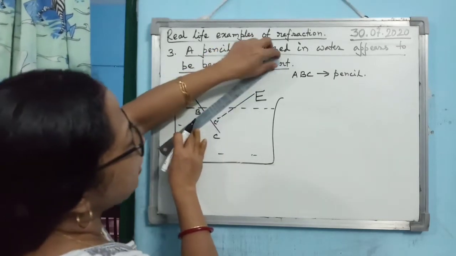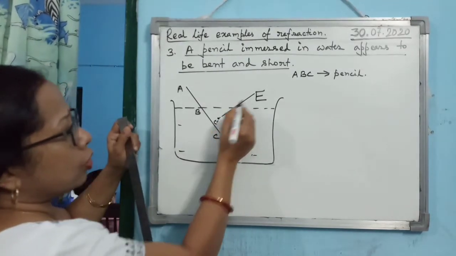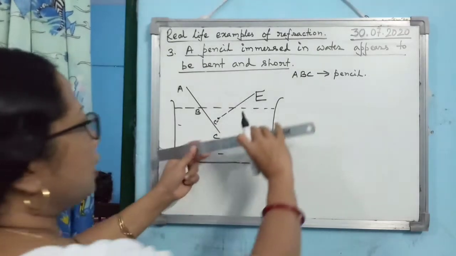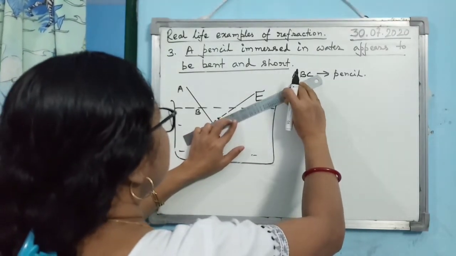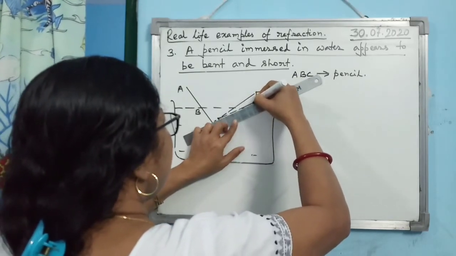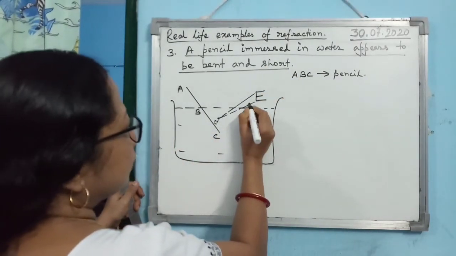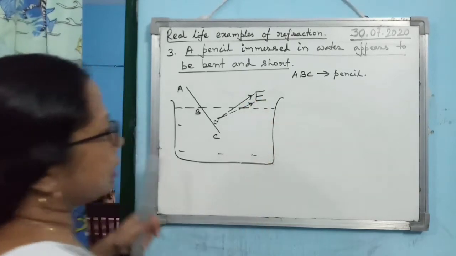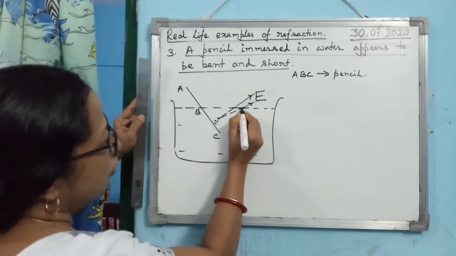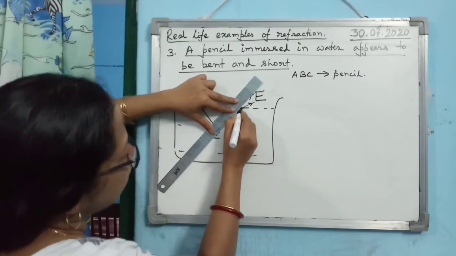When drawing the lines, take care that within water you draw a dotted line and above water a solid line. Then from C dash you join the lower point of the observer's eye, and give the arrows like this. Then you see these two rays meeting the upper surface of water at two points. Those two points you join with C.